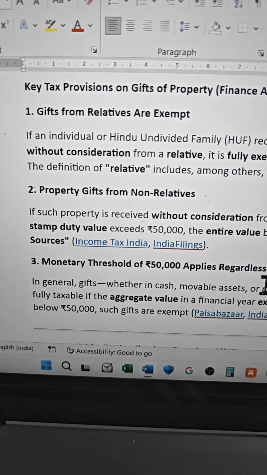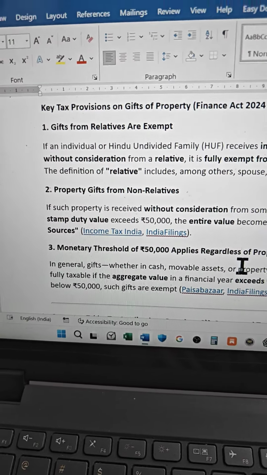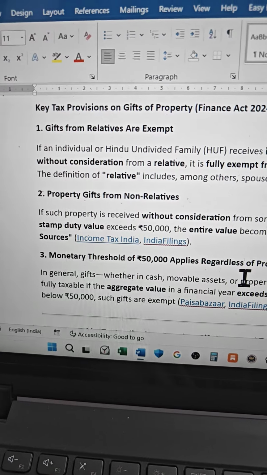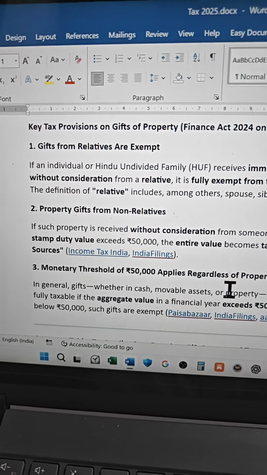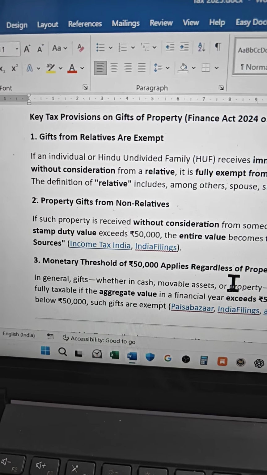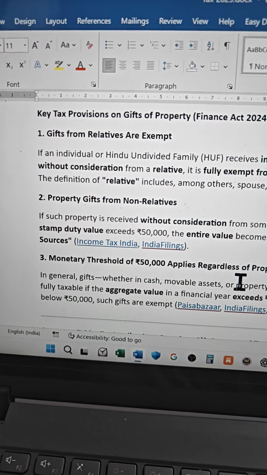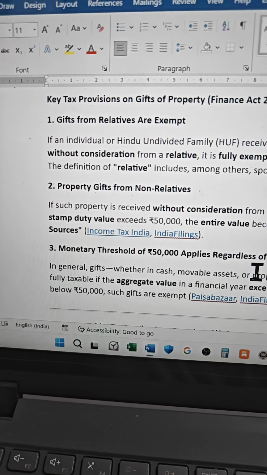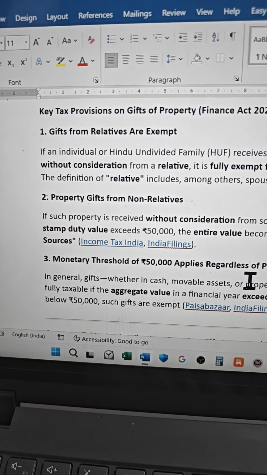For example, if the amount received from your friend is 50,001 rupees, then the entire amount of 50,001 rupees is taxable under the head income from other sources. We deal with the following cases. First, we deal with gifts from relatives.